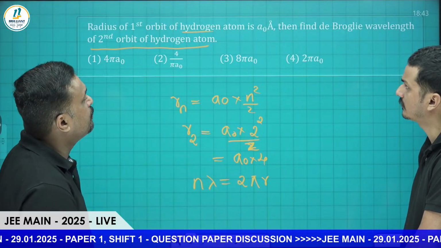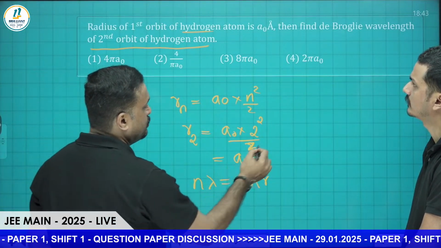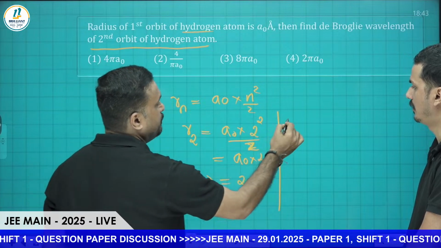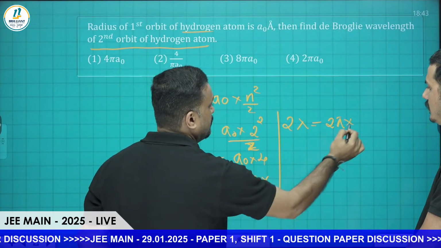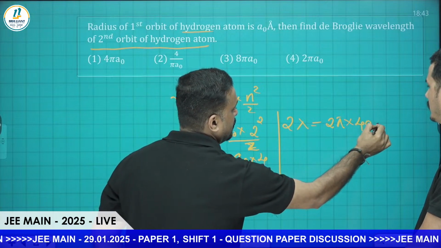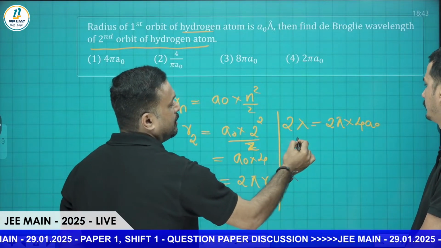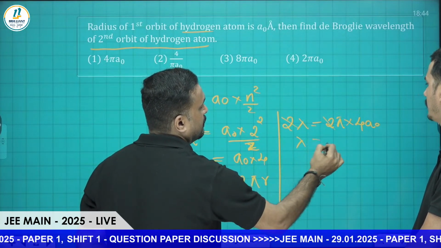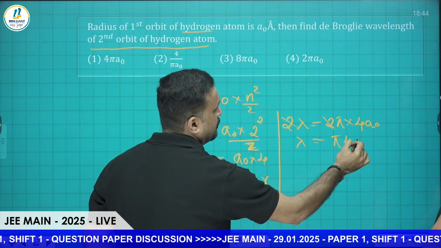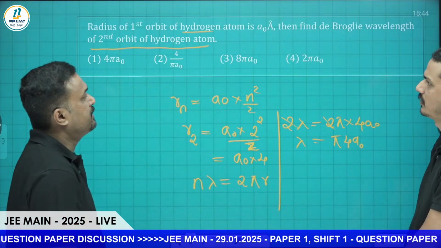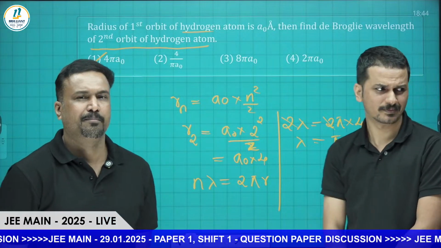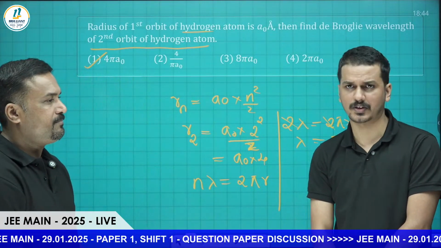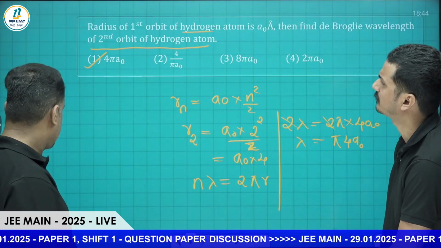So we substitute: for the second orbit, 2 lambda is equal to 2 pi into 4 A0. The 2 cancels, so lambda is equal to 4 pi A0. So option 1 will come. That's it, a comparatively easy question. Okay, we can go to the next one.